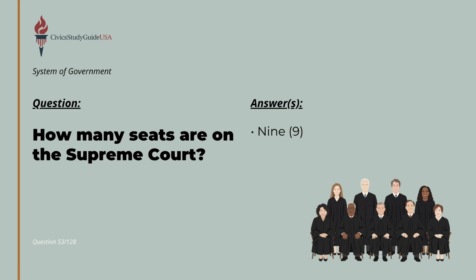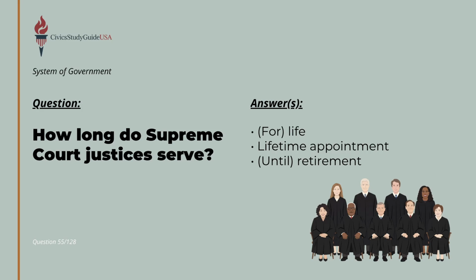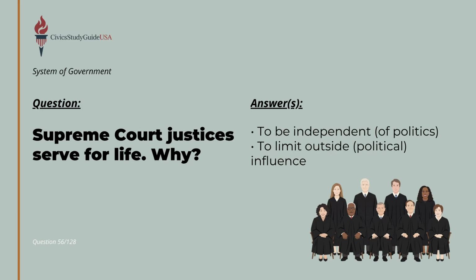There are 9 seats on the Supreme Court, and it usually takes 5 Supreme Court justices to decide a case. Supreme Court justices receive a lifetime appointment and serve for life until retirement. Supreme Court justices serve for life specifically to be independent of politics and to limit outside political influence.